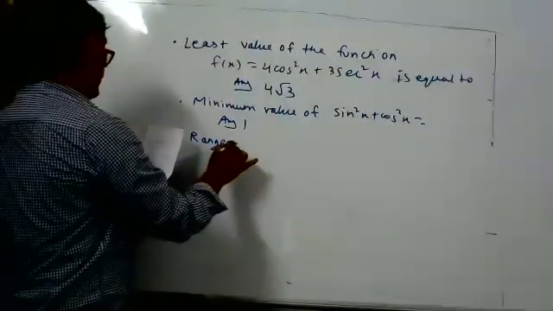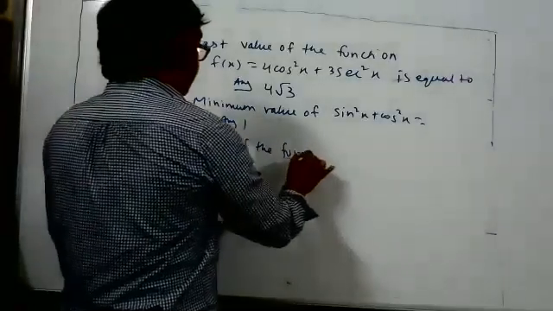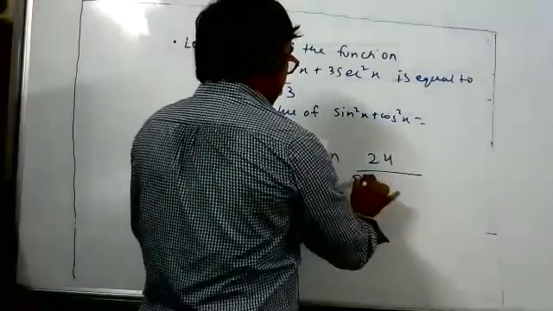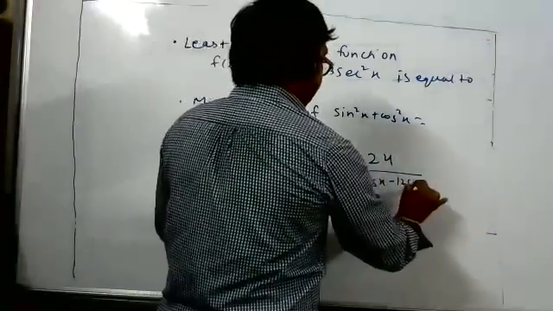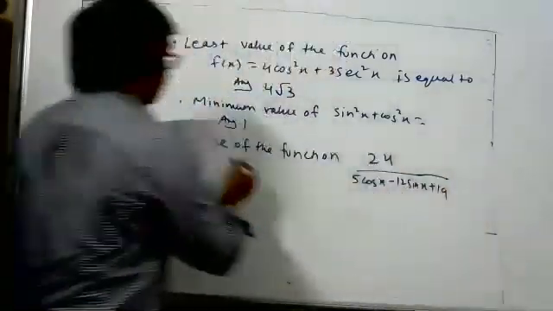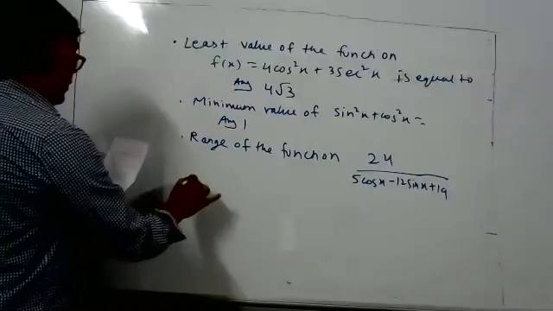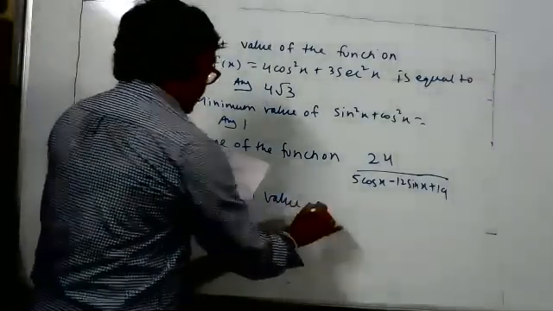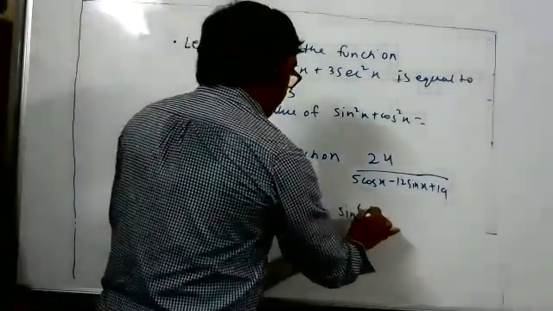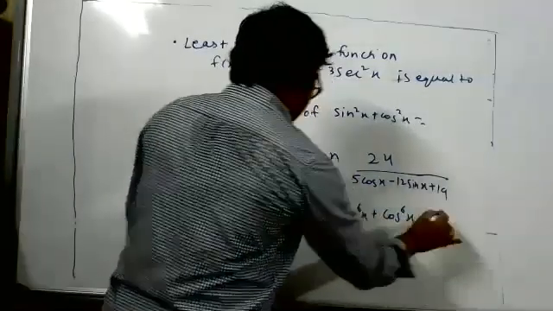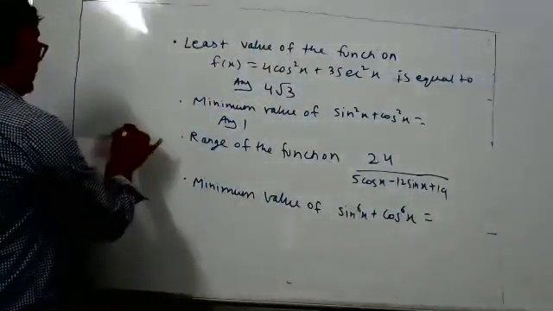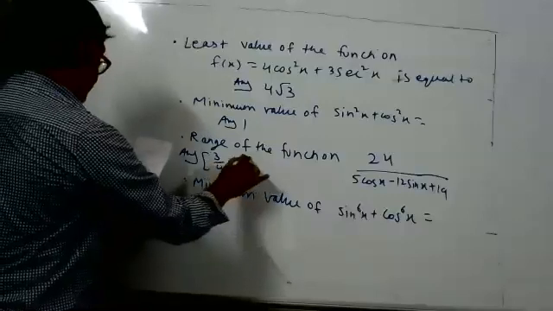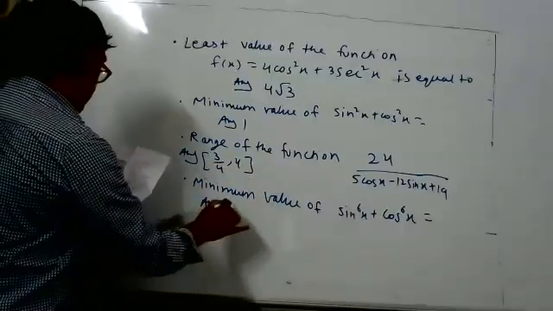Range of the function 24 by 5 cos x minus 12 sin x plus 19. Range means maximum and minimum value. Minimum value of sine to power 6x plus cos to power 6x, answer is 1 by 4.